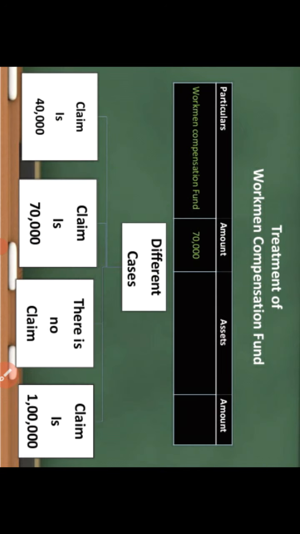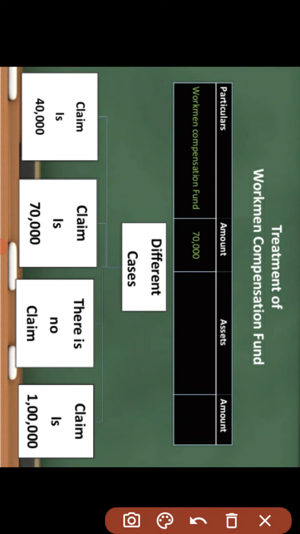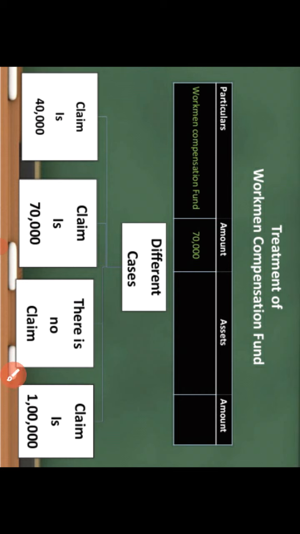Suppose the workman compensation reserve is created and already exists in the balance sheet at 70,000. There may be 4 different cases for the treatment of this reserve.